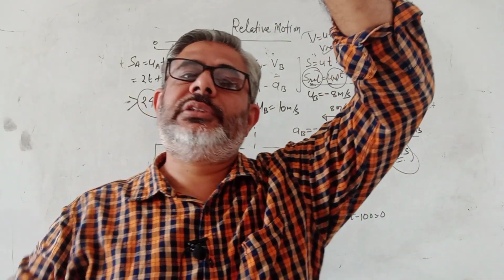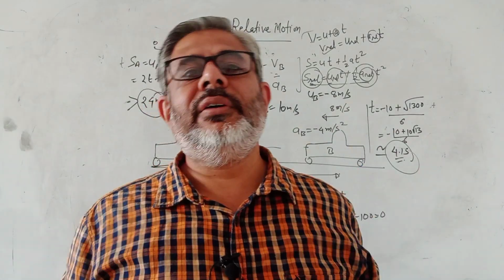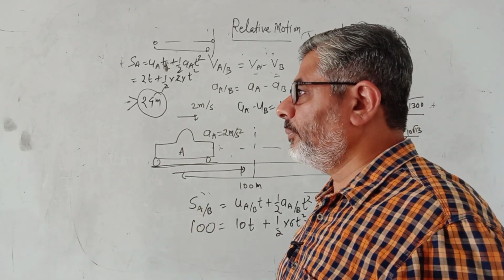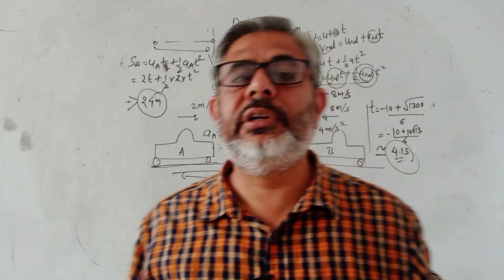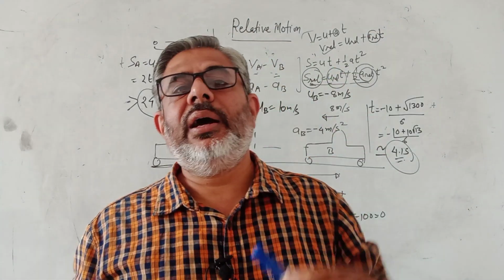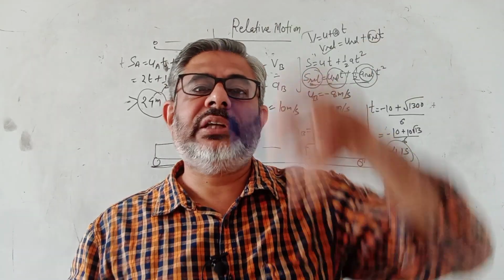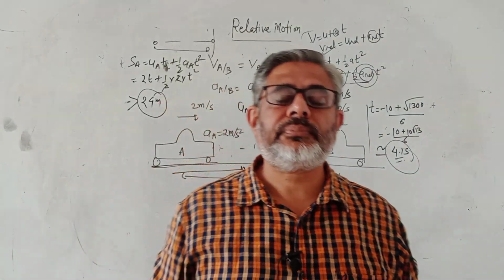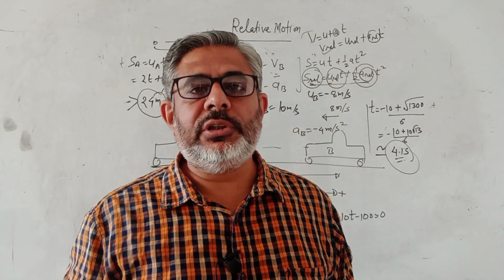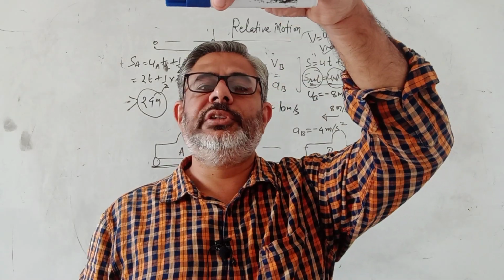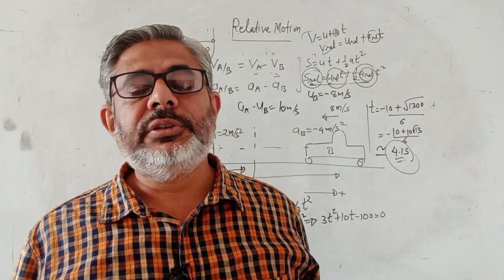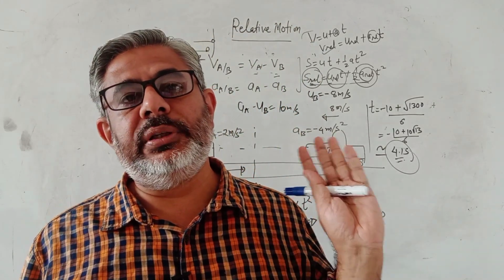So any two objects thrown under gravity always have a constant relative velocity. So if you want to find the distance after some time, simply multiply relative velocity with time. For example, if it is 10 and he asks you the distance between the two objects after 2 seconds, your answer should be 20. Now, haven't we done this really fast without writing on the board? We have done a question. Can you realize it? I dropped it with 0 speed and threw it with 10. What is the distance between them after 2 seconds? Now, this may be a confusing question, but with relative motion, it becomes very easy.